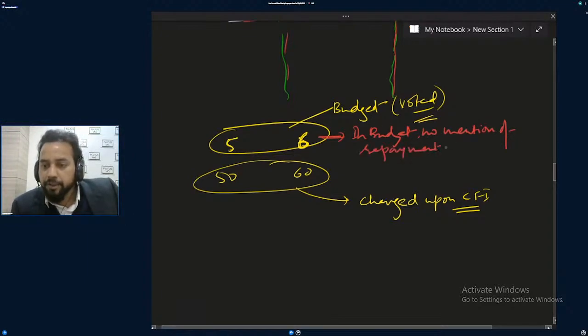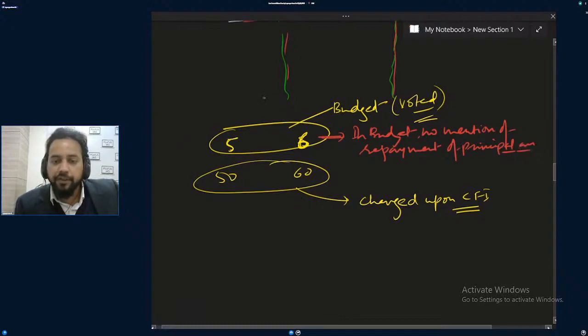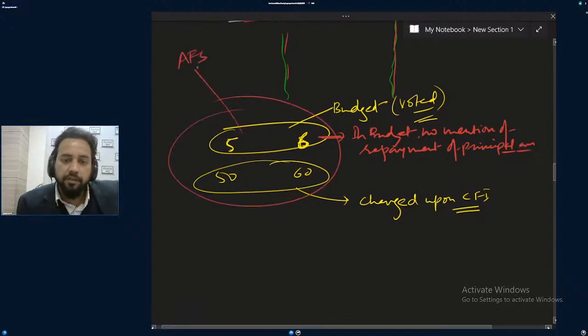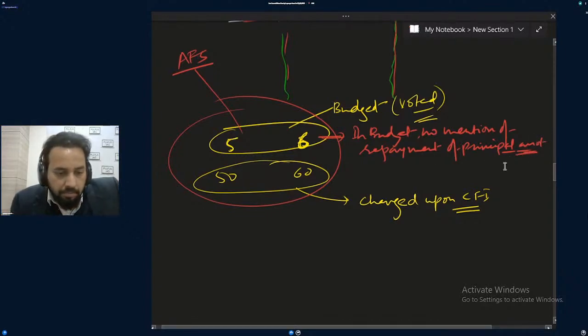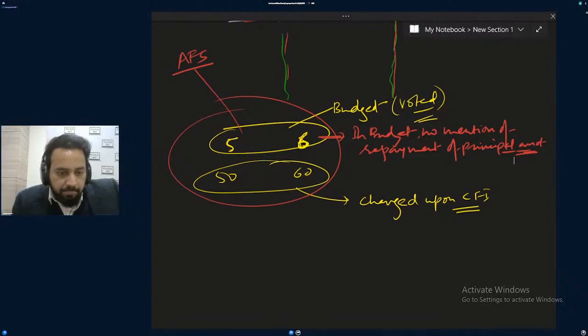Yes or no? Got it? But in the annual financial statement, everything will come. In the annual financial statement of the Consolidated Fund of India or of the public accounts of India, everything will be counted, but in the budget it will be like this: no mention of repayment of the principal amount. Okay, got it? You people are understanding? Yes or no?